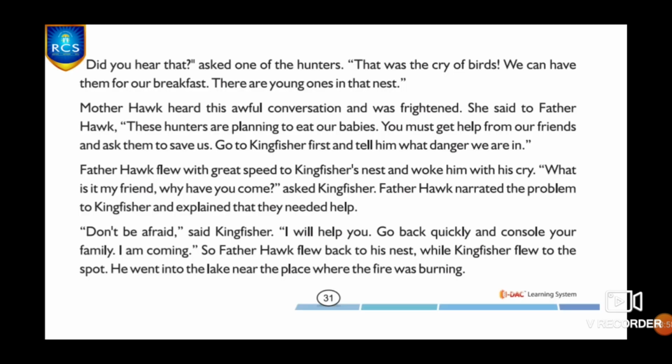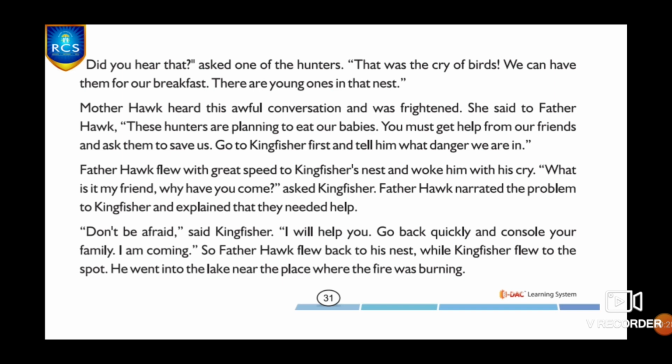"Did you hear that?" asked one of the hunters. "That was the cry of birds. We can have them for our breakfast. There are young ones in that nest." Mother Hawk heard this awful conversation and was frightened. She said to Father Hawk, "These hunters are planning to eat our babies. You must get help from our friends and ask them to save us. Go to the kingfisher first and tell him what danger we are in."